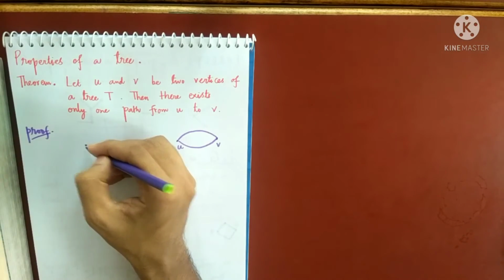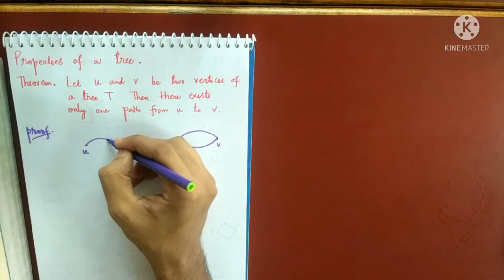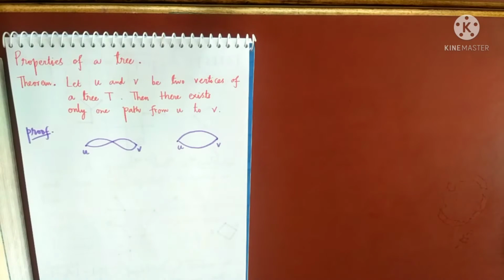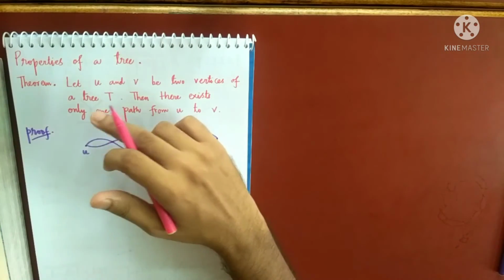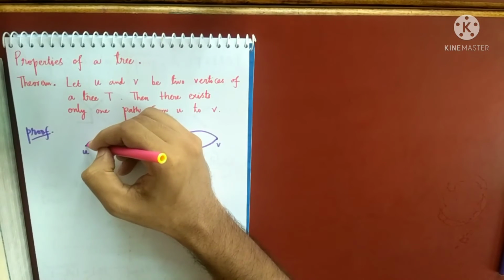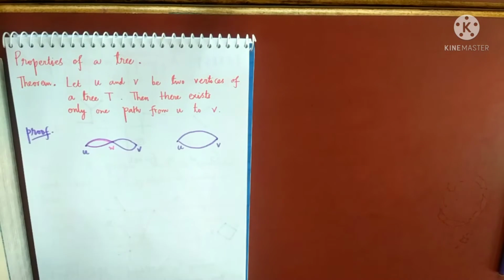Now another case. When u and v have two paths, one path is suppose this, another path is suppose this. So both the paths intersect this time at least at one point, at least at one vertex. That means both the paths have one vertex common other than u and v. Then also it is not possible. Again it is a contradiction. Why? Suppose this vertex is w. So the u to w path and the w to u path will together form a cycle, again leading to the contradiction that T is a tree. And this is the whole idea of the proof.